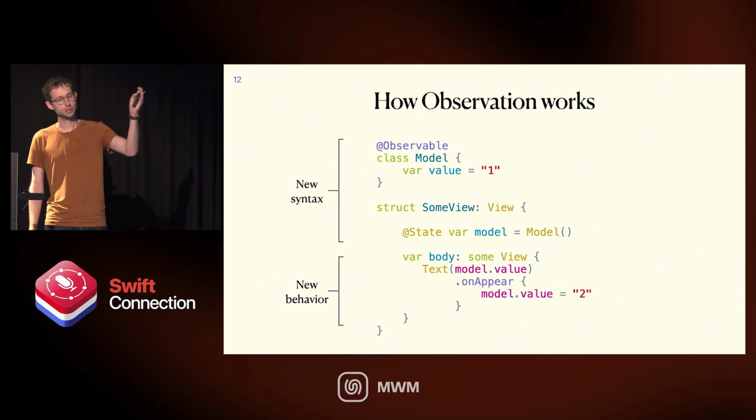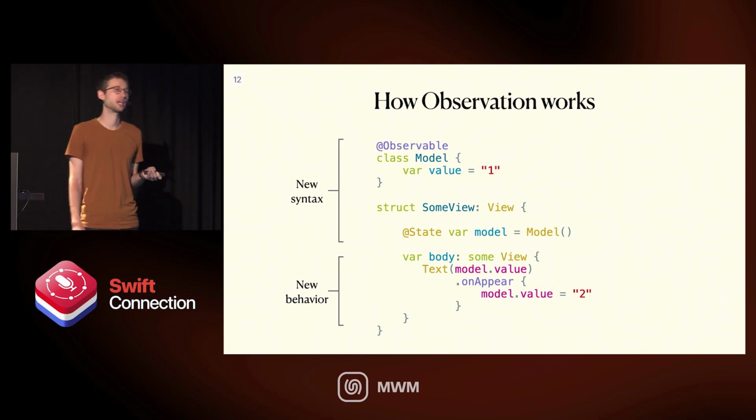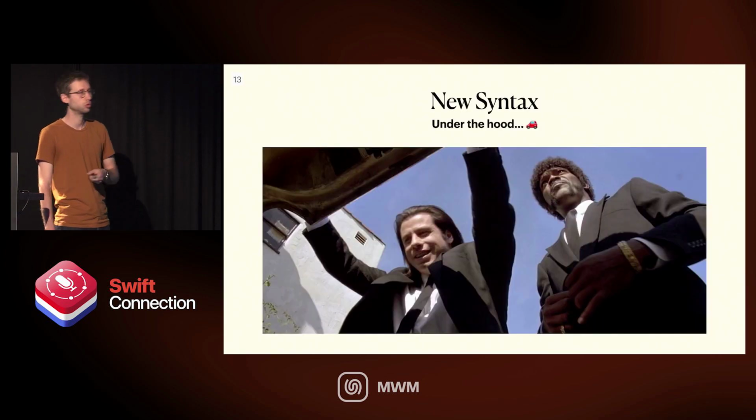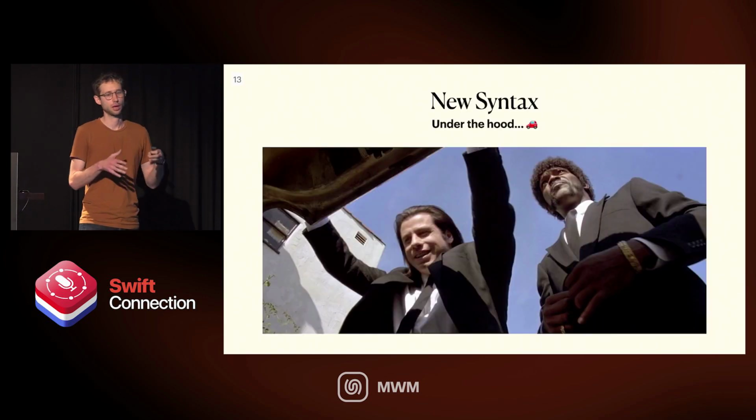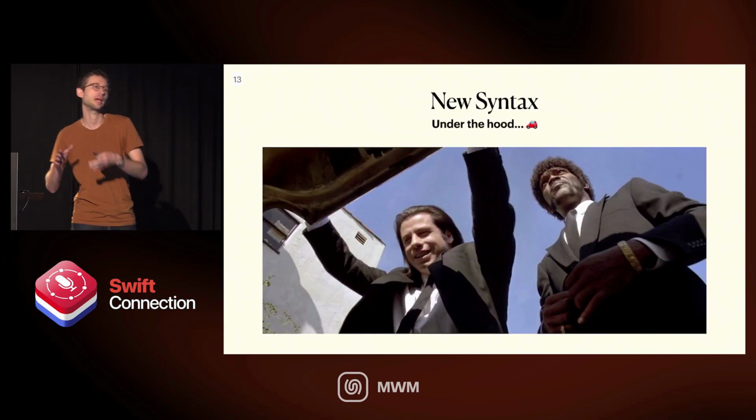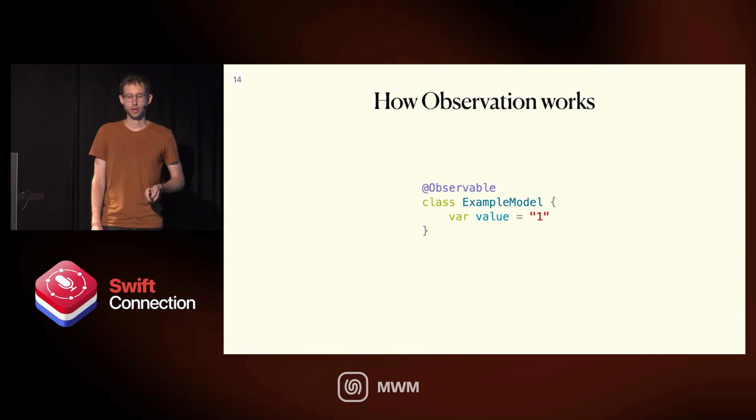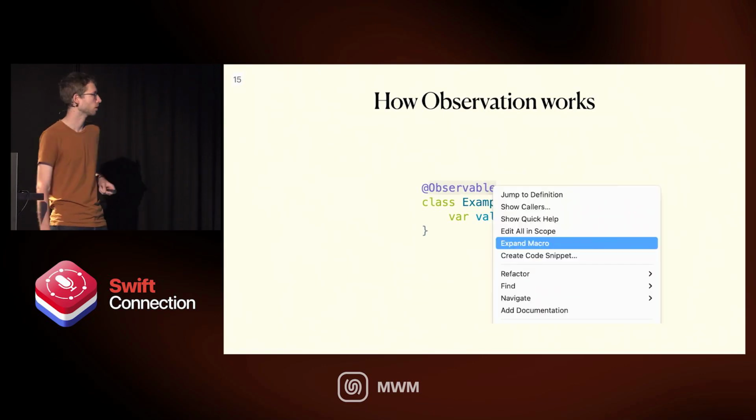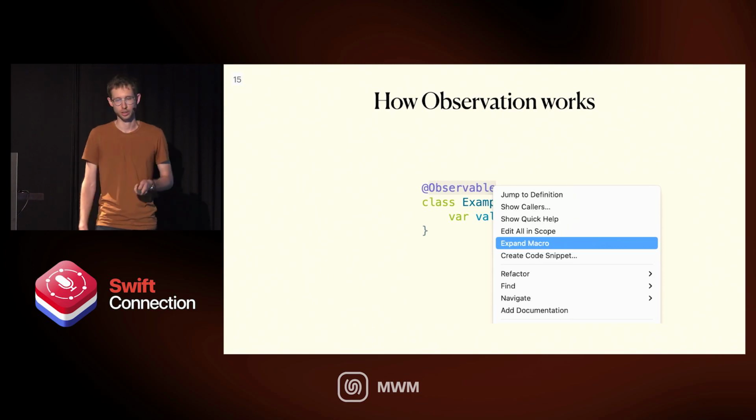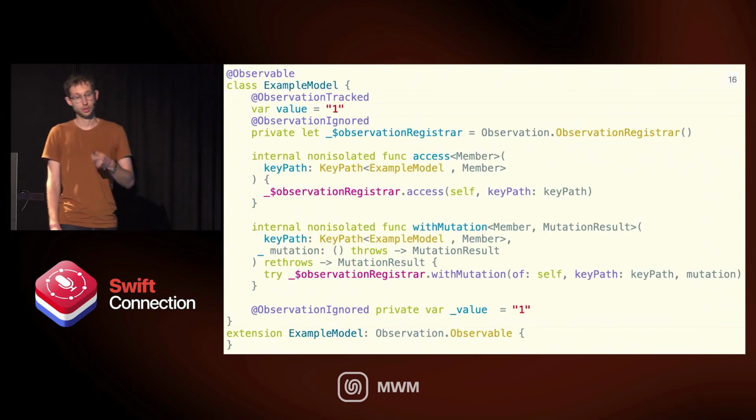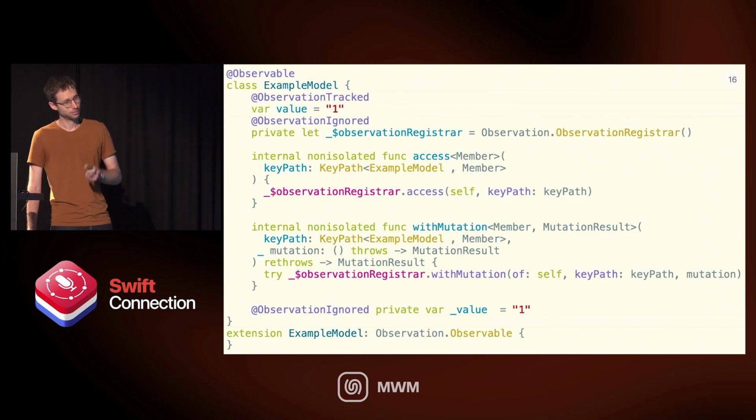Like I said, we have new syntax that is creating this new behavior. So we are going to look under the hood of this new syntax and see how it helps us create this new behavior. We have this macro, @Observable. The nice thing with Xcode 15 is that we can right-click on the macro and ask Xcode to expand that macro. And then we get that. There's a lot of code.